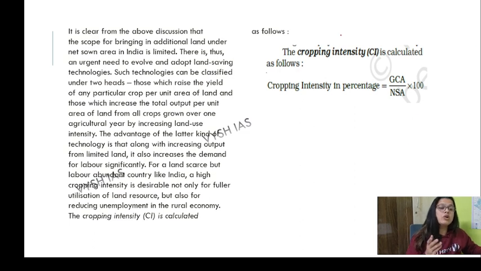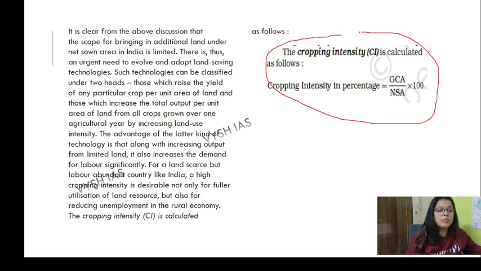Okay, so if we talk about cropping intensity, see, we are focused on cropping intensity things.